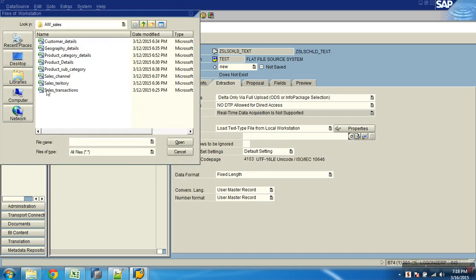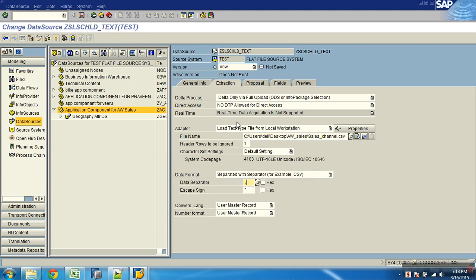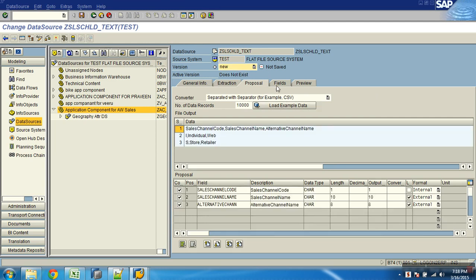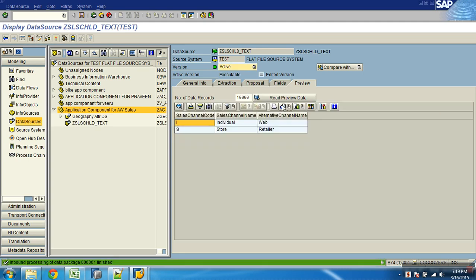Extraction, file, sales channel file, number of headers to be ignored 1, and then what is it? CSV, comma, proposal, let it propose. This is char 1, this char 10 and 8. I can extend it to 20 also, I don't mind, because that's medium, short. For medium I can go to 40 also. For now, for understanding, I'll say short, medium. Okay. Sales channel code is all fine. Now activate. Now it is allowed for lowercase for these two. Yes. Activate data source. Now preview. Check the data. Now it's all coming in.